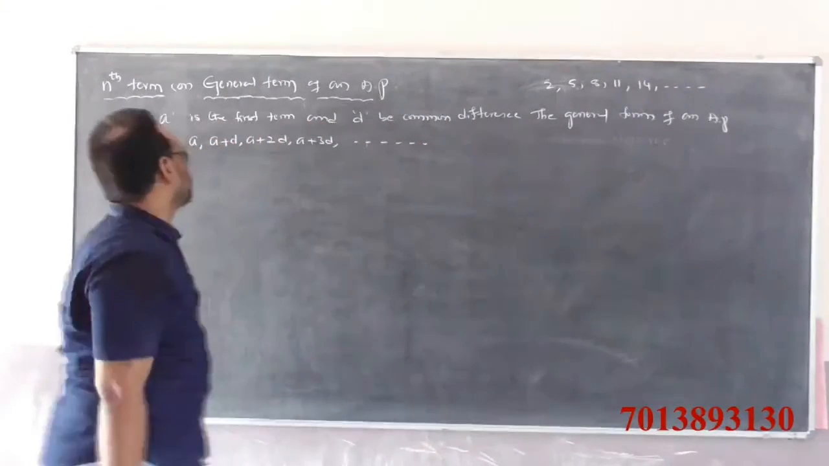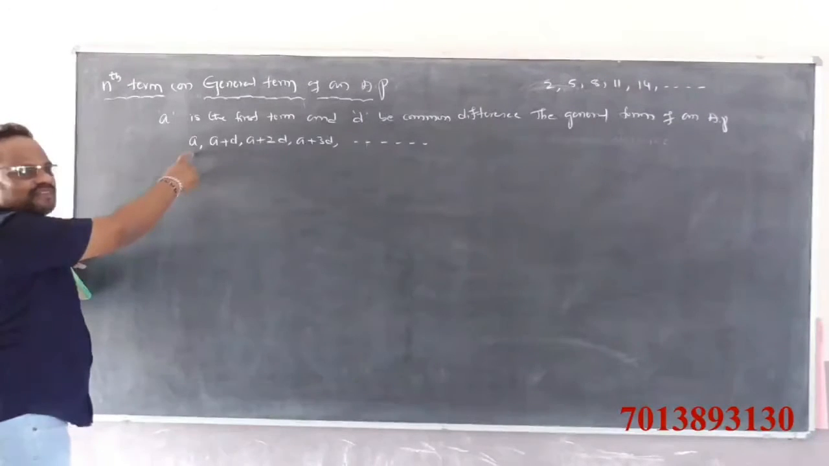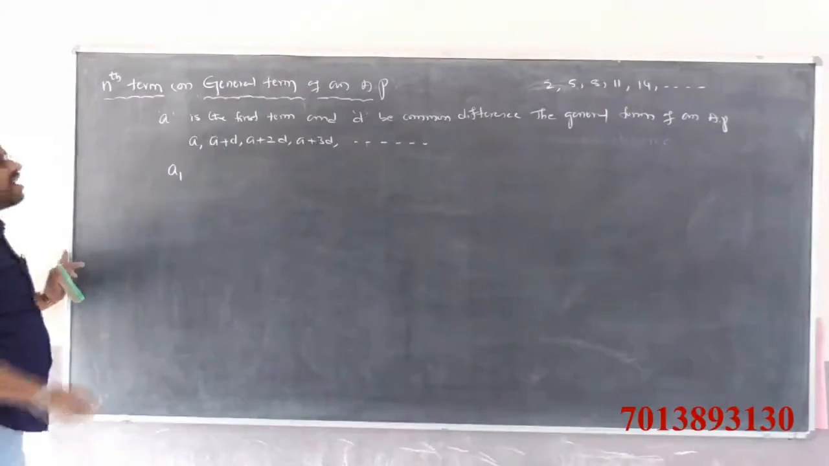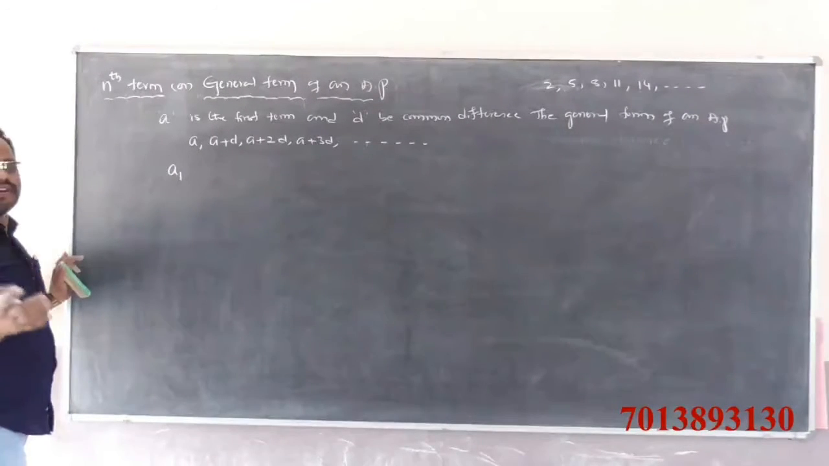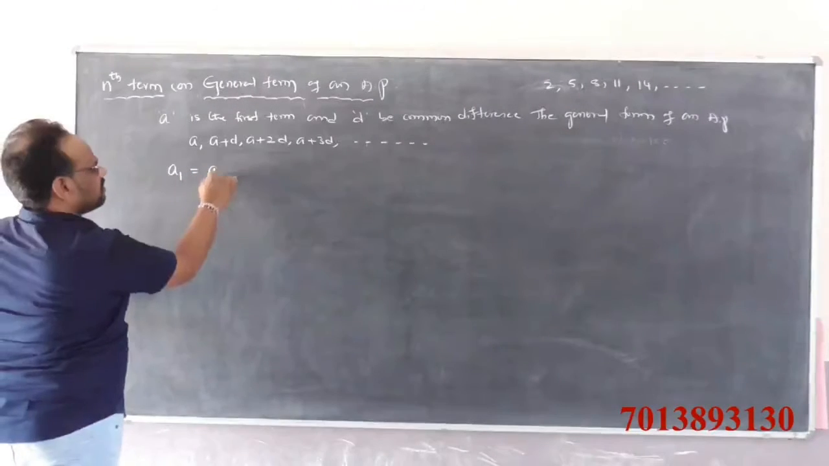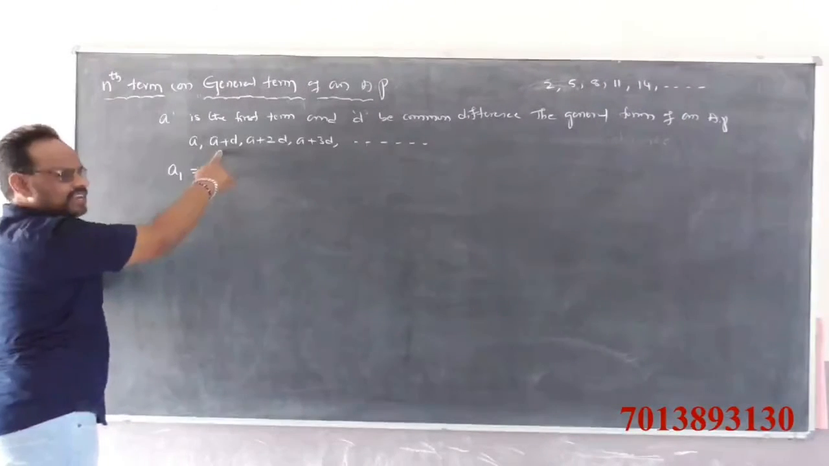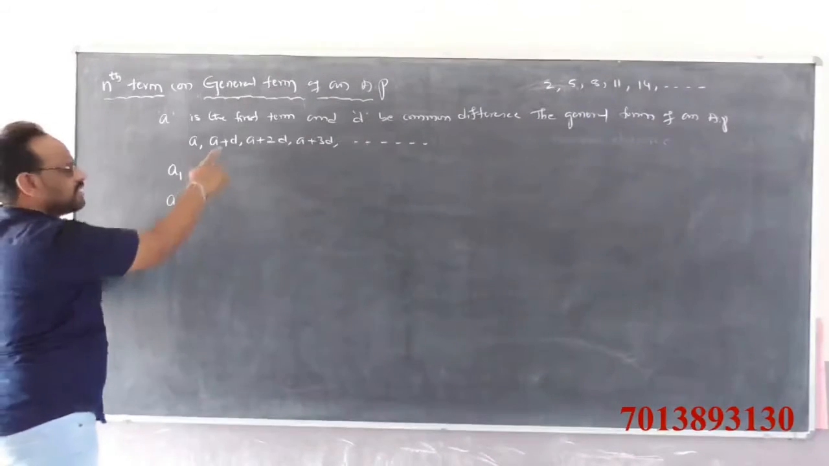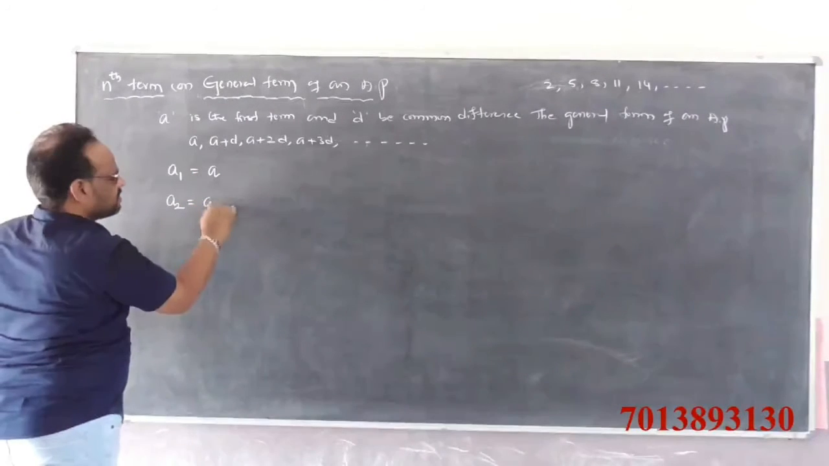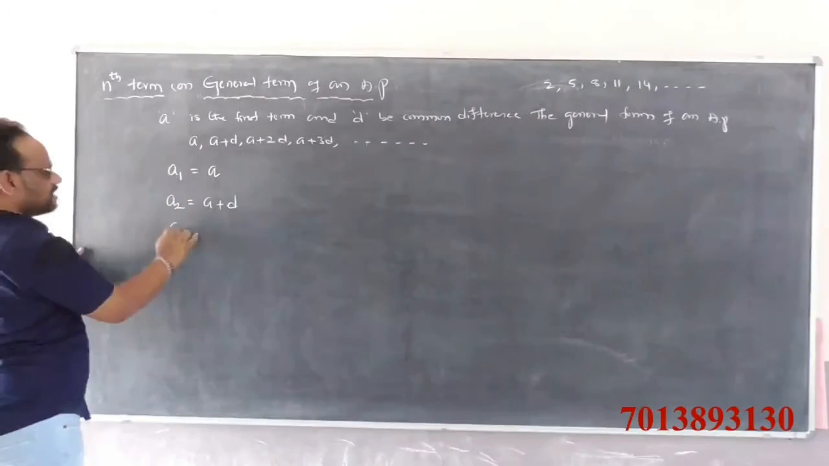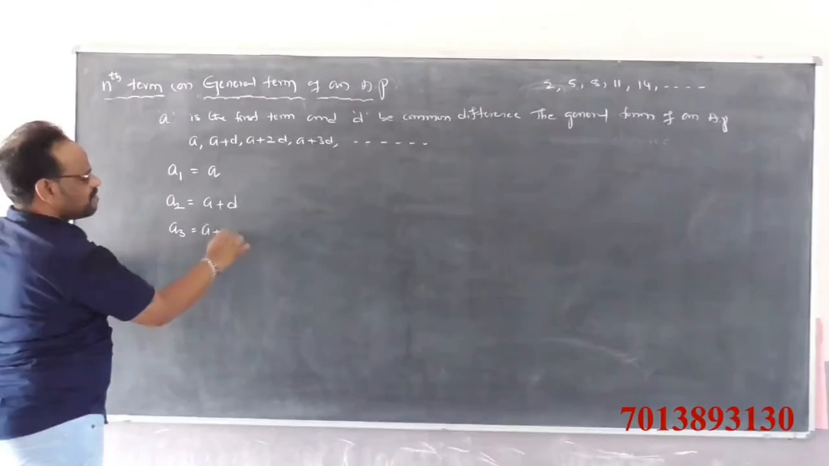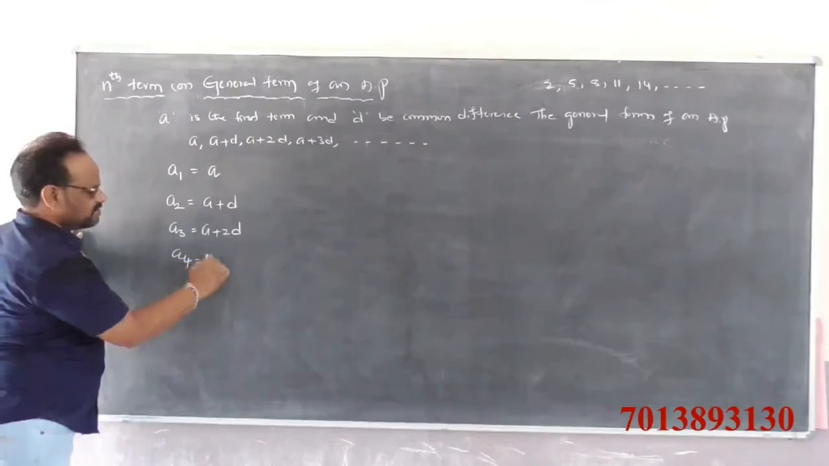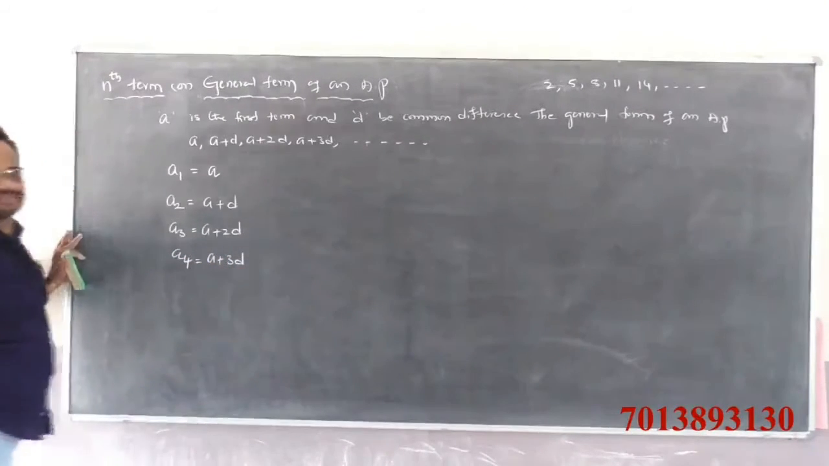How to find this? Observe here. A is the first term. The first term is denoted by a1 or t1. a1 is equal to a. The second term is denoted by a2, that is t2, which is a plus d. The third term a3 is equal to a plus 2d. The fourth term a4 is equal to a plus 3d.